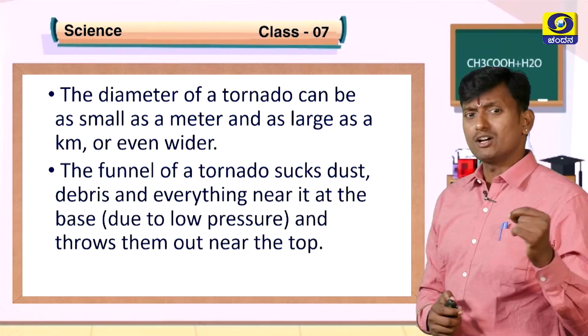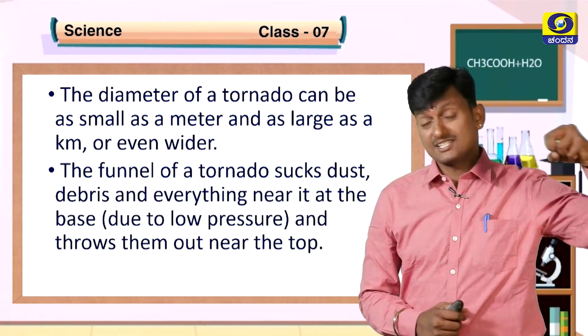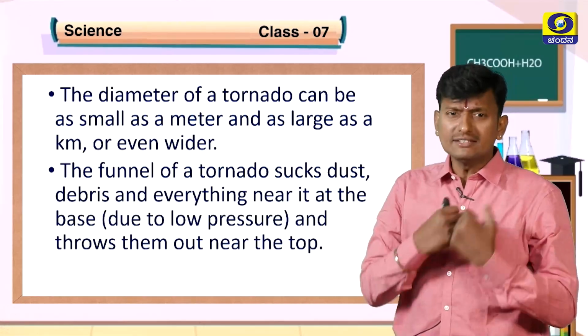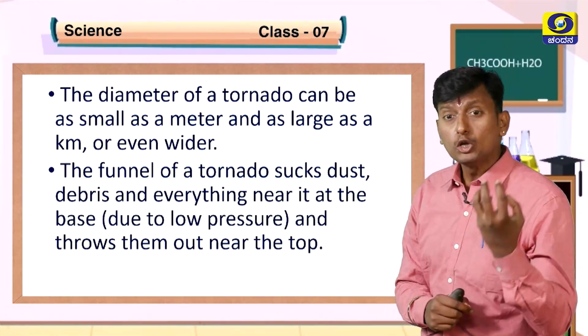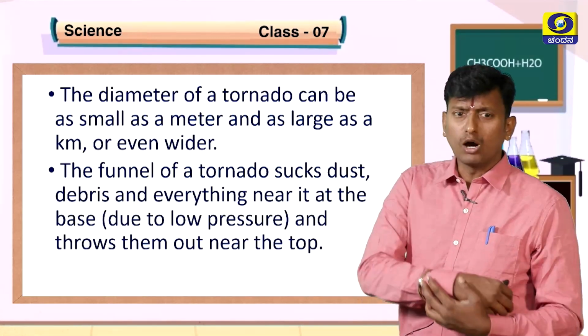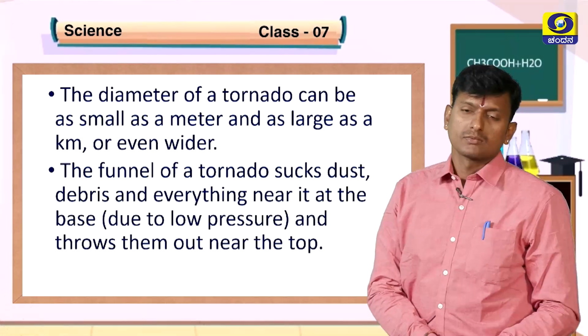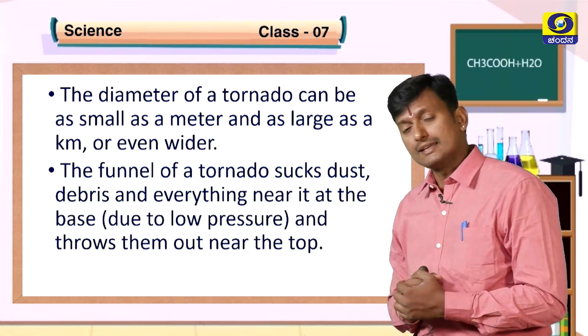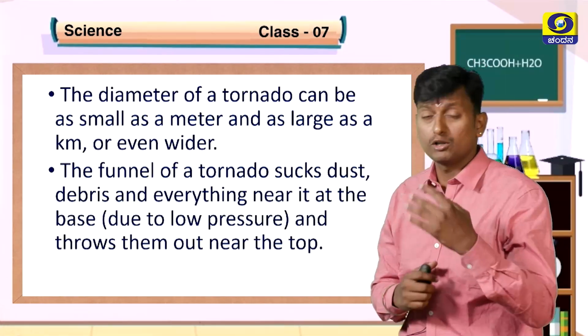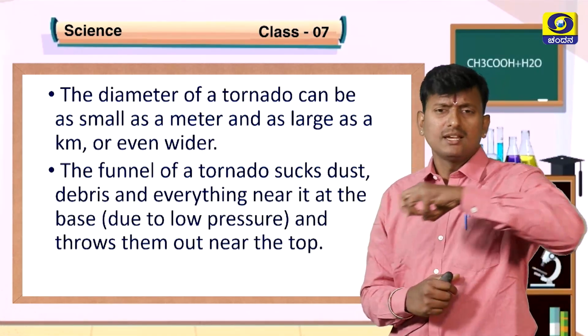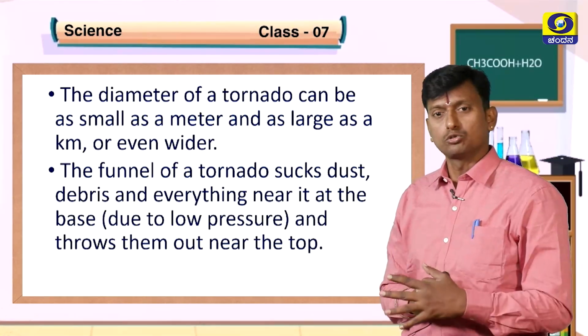The funnel of a tornado sucks dust, debris and everything near it at the base, due to low pressure, and throws them out near the top. What we see in the formation of a cyclone, the same process happens in a tornado also. So it sucks all the things inside it due to low pressure.